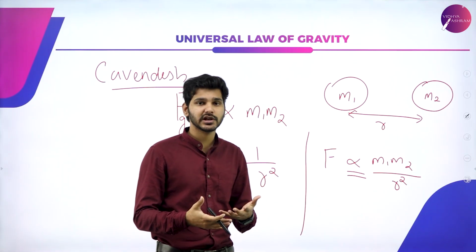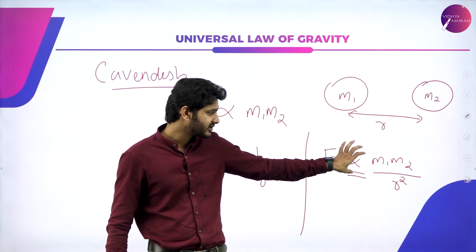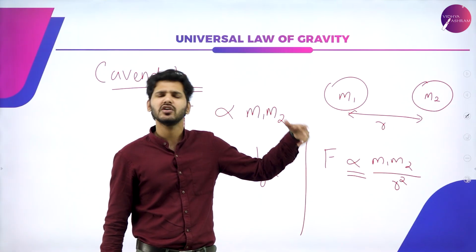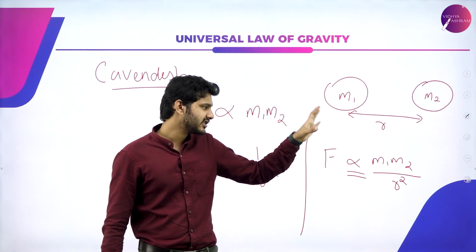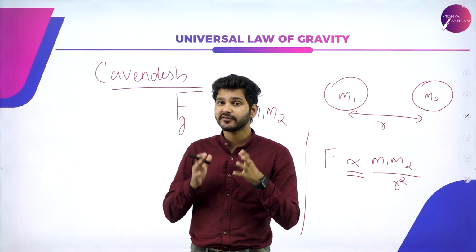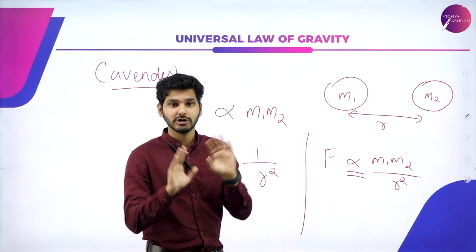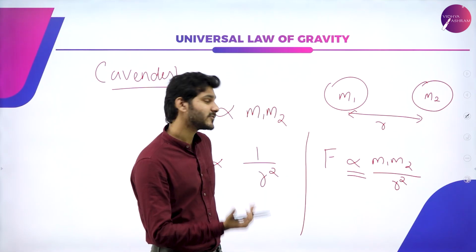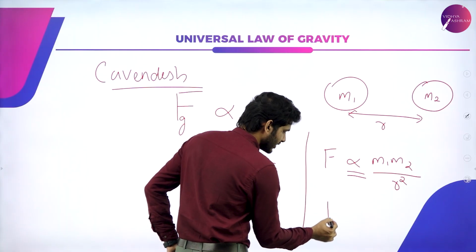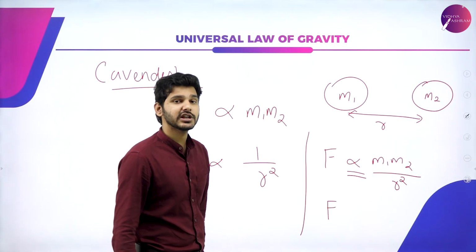At the end of that experiment, you can calculate the exact value of the gravitational constant, in this particular case the universal gravitational constant, capital G. Feel free to do that experiment. But now a constant of proportionality was introduced to this equation.